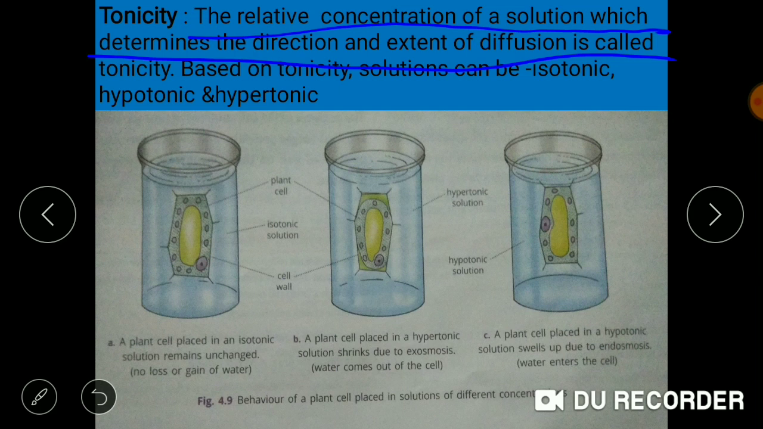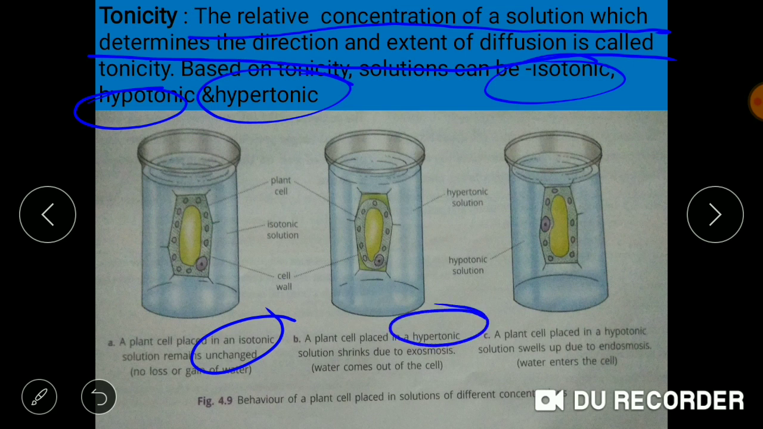In short, we can say that it is the concentration of solution which will depict the direction or the movement of water molecules. Now, based on the tonicity, solutions are divided into three categories: isotonic solution, hypotonic solution, and hypertonic solution. So this is the isotonic solution, this one is hypertonic solution, and this is hypotonic solution. Firstly, we will talk about what this means.